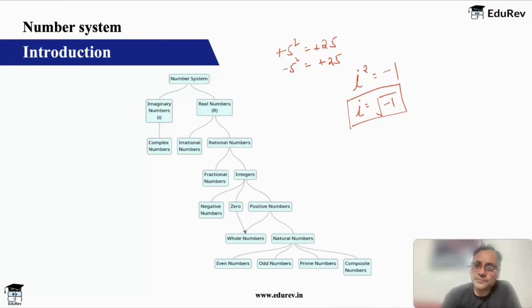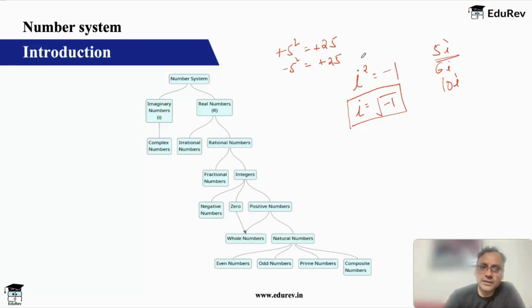So any number which has i attached to it, for example 5i, 6i, 10i, is nothing but an imaginary number. If we have to draw a number like this in the two-dimensional plane, I'll tell you how we'll do that also. But remember, any number with an i attached to it is an imaginary number.